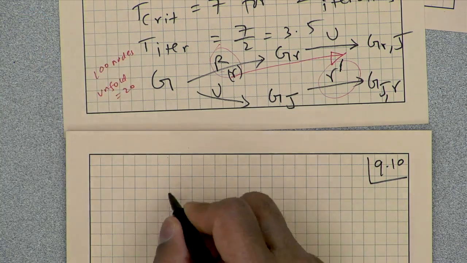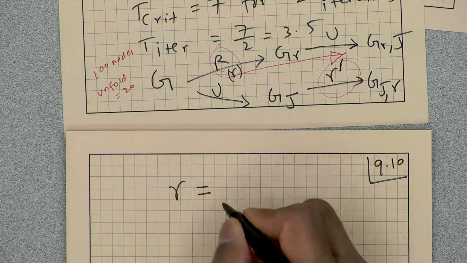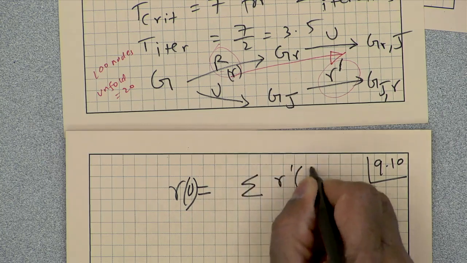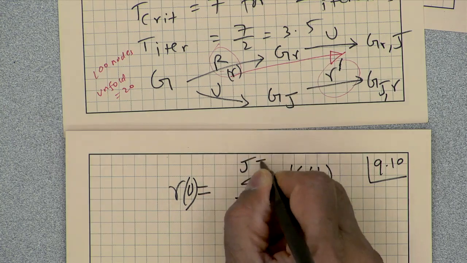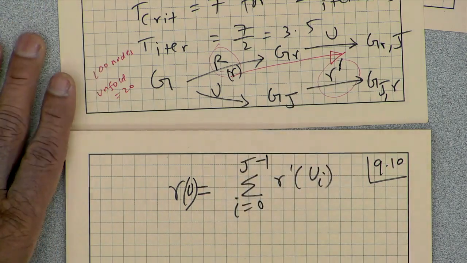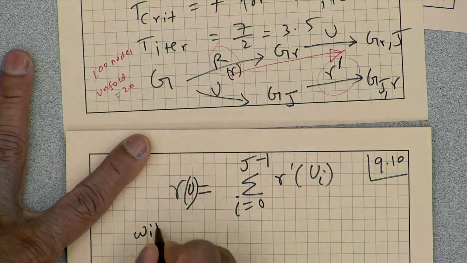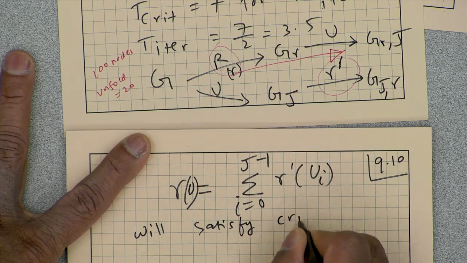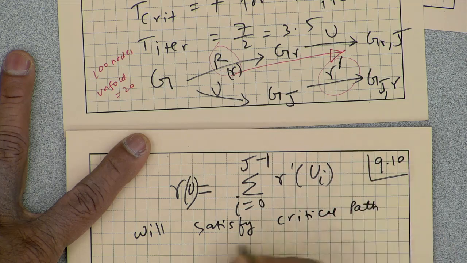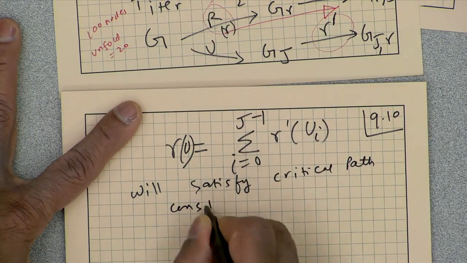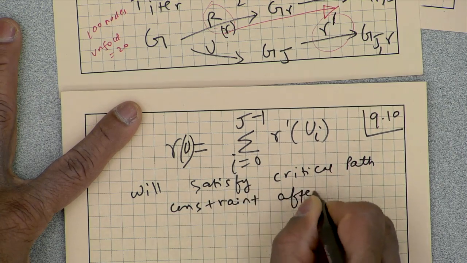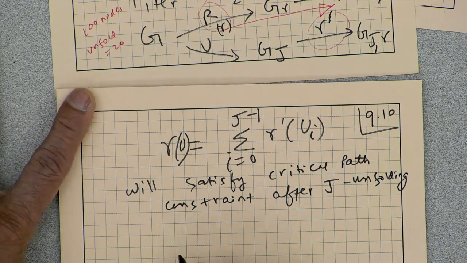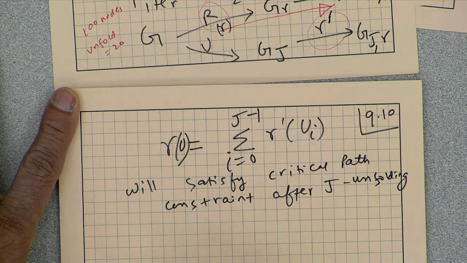We are going to prove that any r of a certain node u, r of u, described in terms of r prime of u_i for i equal to 0 to j minus 1, will satisfy the same critical path constraint after j unfolding.